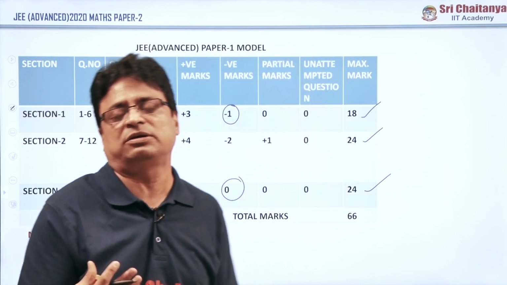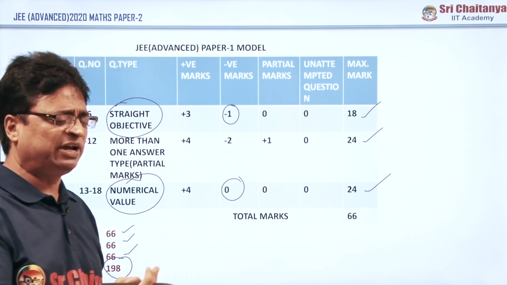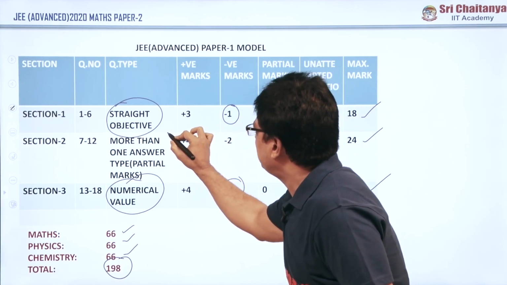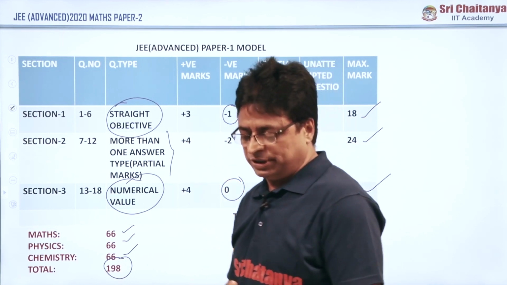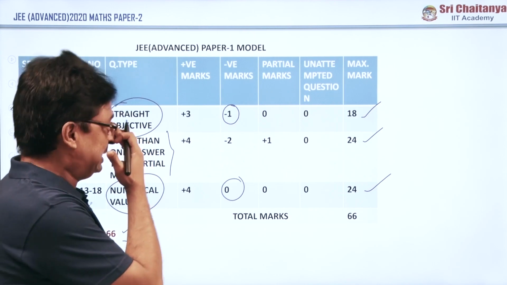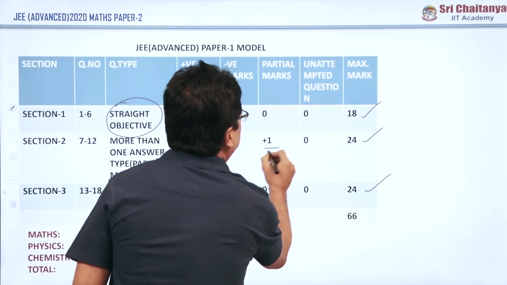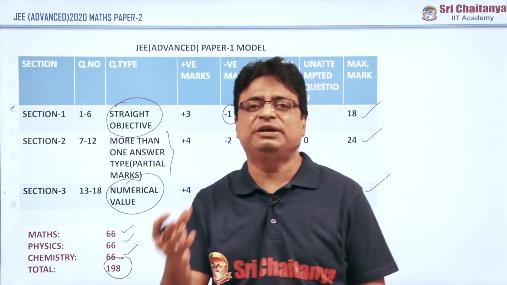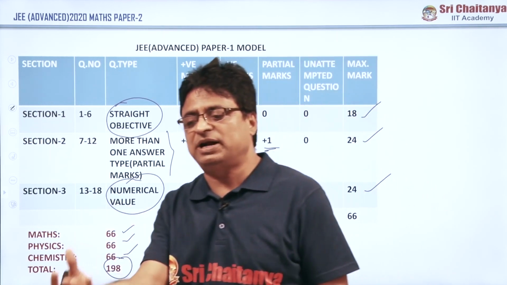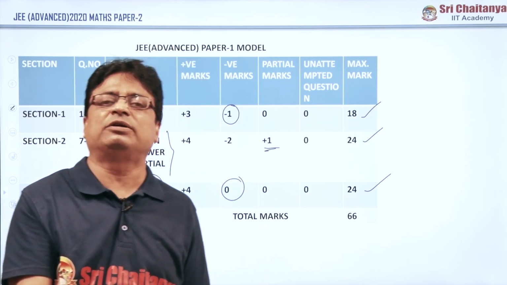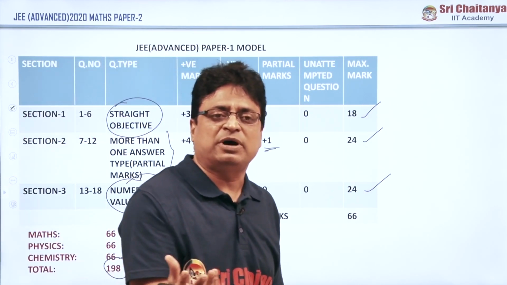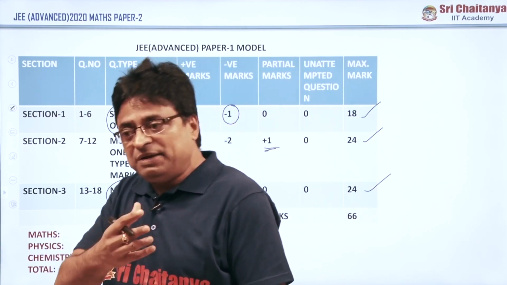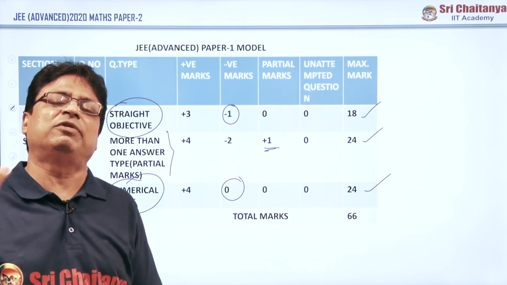They have given answers in such a way, subject to the type of questions, and of course the entire picture depends upon Section 2, which is about more than one answer type of questions. Here partial marks are also allotted. Suppose any question has options A, B, C, D, and the answer is A, B, C, D. If anybody has written A only, they may get 1 mark, B only 1 mark, C only 1 mark, or AB they may get 2 marks, ABC 3 marks. If anybody has written ABCD, they get full marks, 4 marks.